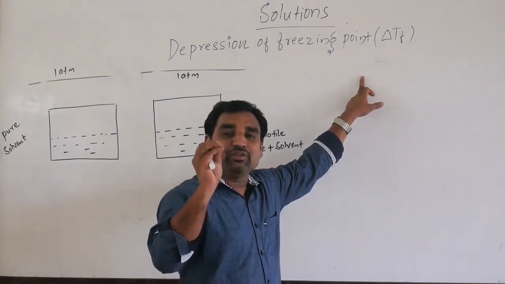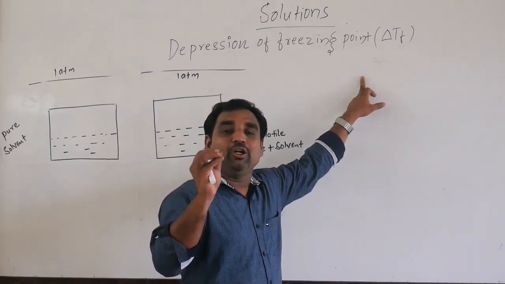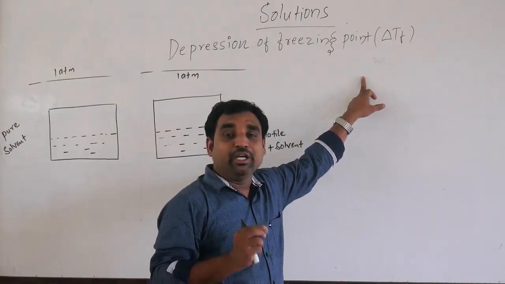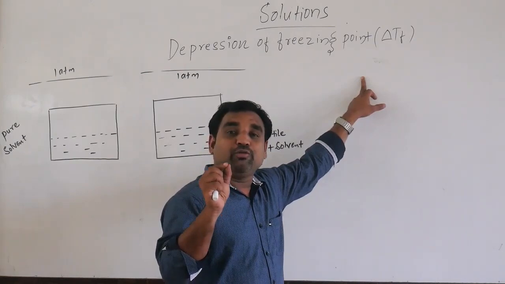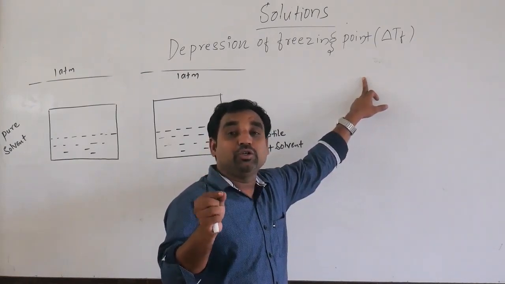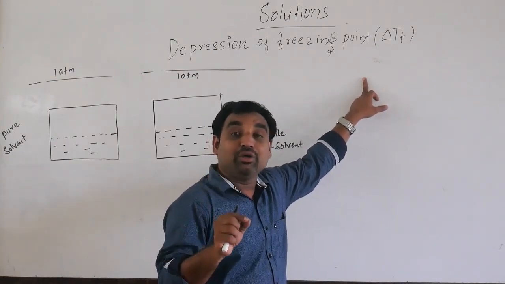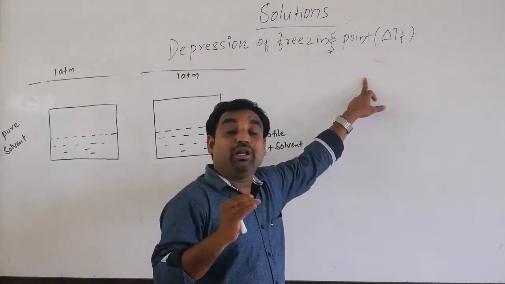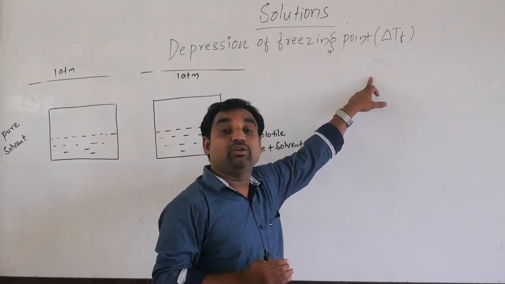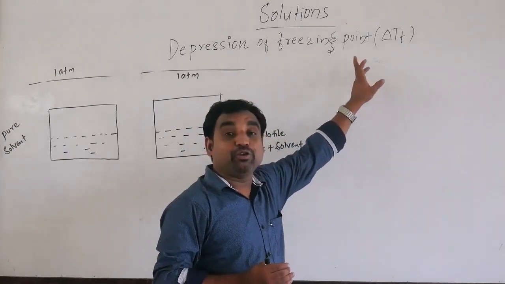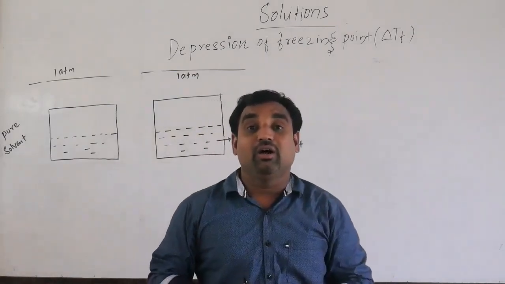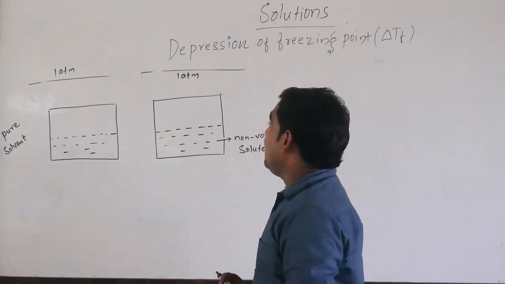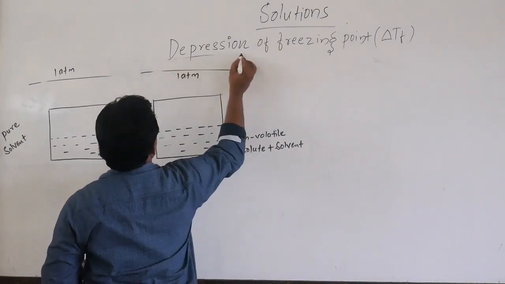That is the meaning. As we already know, when we add a non-volatile solute to the solvent, the vapor pressure decreases. Is it or not? It means the vapor pressure of a pure solvent is more than that of the solution. The solution has a lower vapor pressure, hence we have to cool it more to make the vapor pressure of the solution equal to the vapor pressure of the solid. So now we discuss the depression of the freezing point.